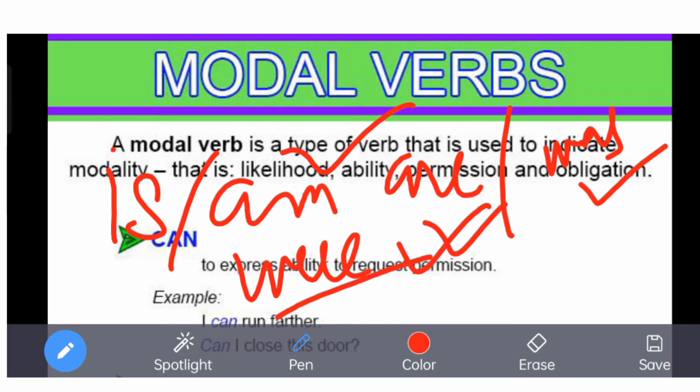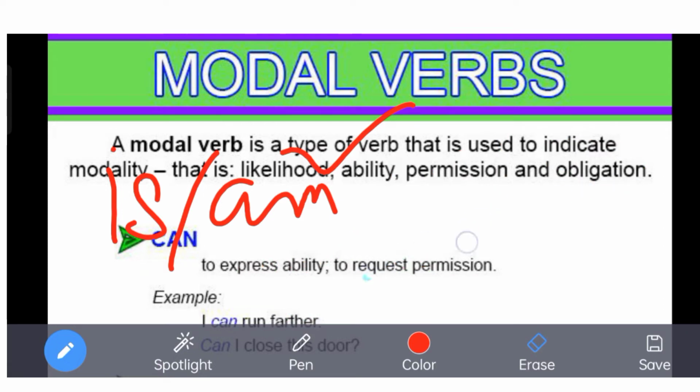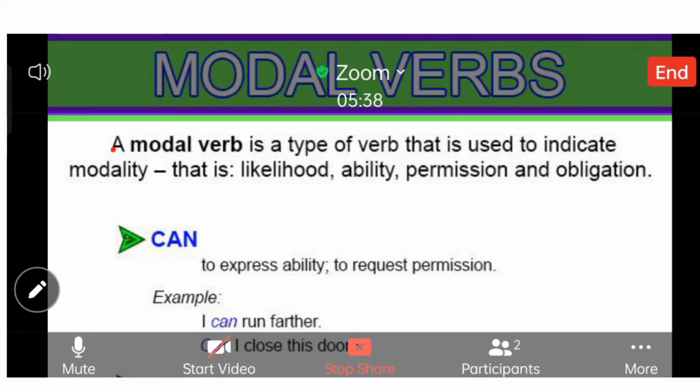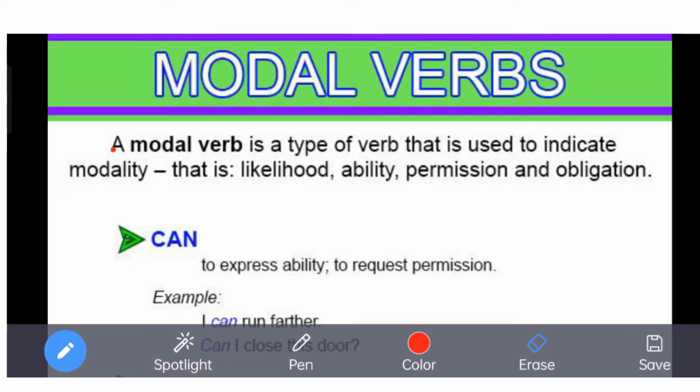In the same way, the modal verbs are also helping verbs. They're assisting verbs, auxiliary verbs of a different kind. They are the type of verb that is used to indicate modality. Now you will get to know what modality is.